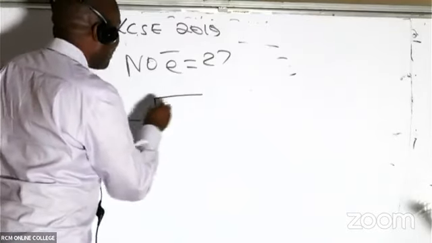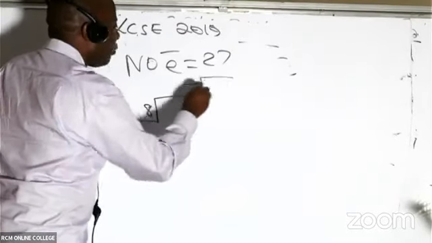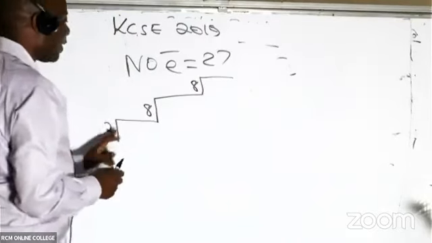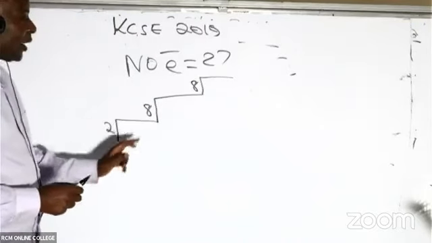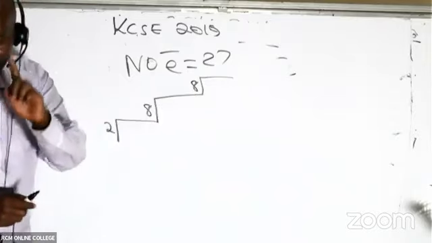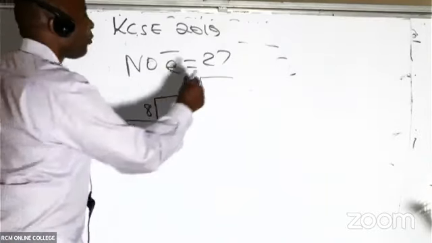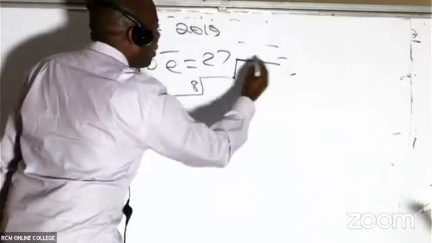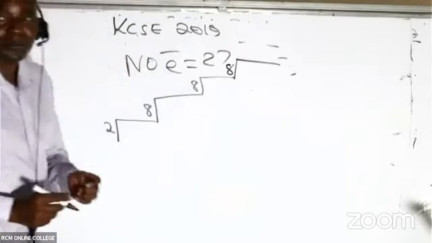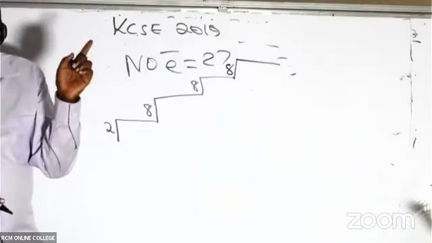After 2, ladies and gentlemen, we know that the other staircases will be 8, 8. So far I've done 2 plus 8, that is 10. 10 plus 8, that is 18. I'm quite close to this. From there, I'll be able to take on another stair of 8, which takes me to 21.